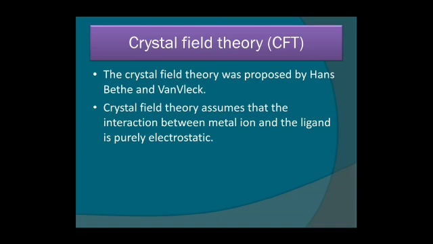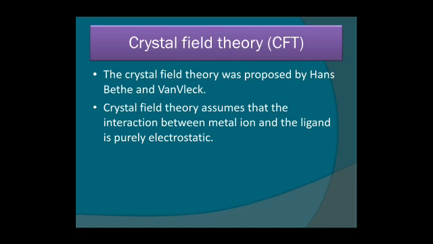In simple language, it assumes the ligand and central metal atom (CMA) interaction to be purely ionic. It doesn't explain the covalent nature. Then it assumes ligand and CMA to be point charges or dipoles, one having a plus charge and another a minus charge.